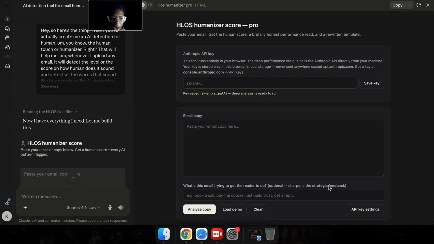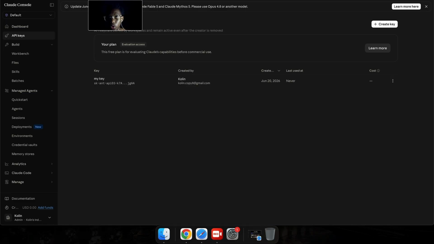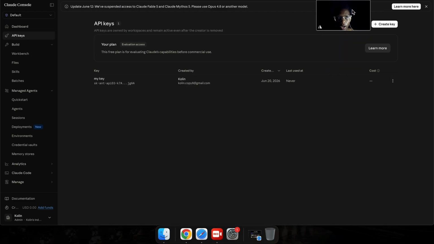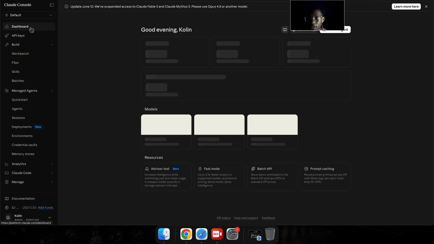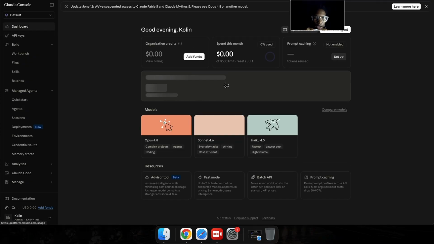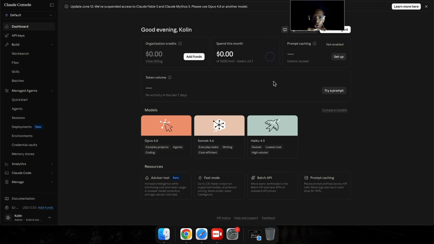So how do you get the API key, right? So the first thing is first, right? You have to go to console.anthropic.com, right, where when you go in this one, you will land in a page just like this one, right? And when you land in this page, which is Claude Console, you will land in this dashboard right here. You don't even need any money to actually do all this, right? You can use the free plan actually. When you just go there, you create your own account.